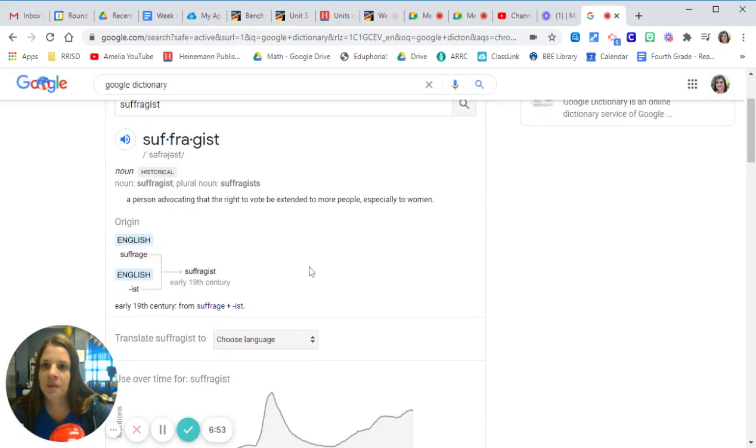Okay, historical, it's a noun, so it's a person, place or thing. A person advocating or fighting that the right to vote be extended to more people, especially women.